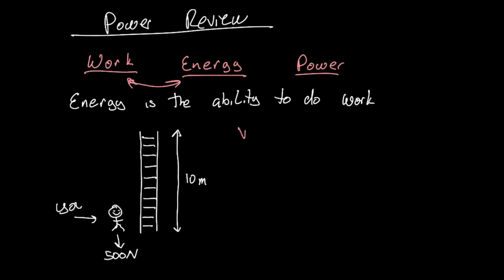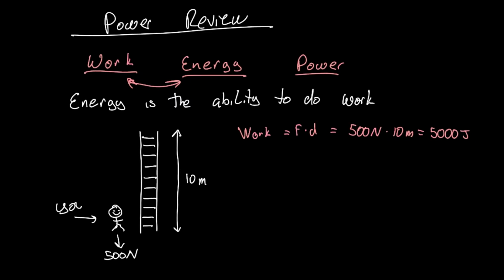We define work as a force times a distance. In this case, we have our force, 500 newtons, and we have a distance of 10 meters. If we were to climb up this ladder, we would multiply 500 newtons times 10 meters, and we would get the work required to get to the top of the ladder. That ends up being 5,000 joules.